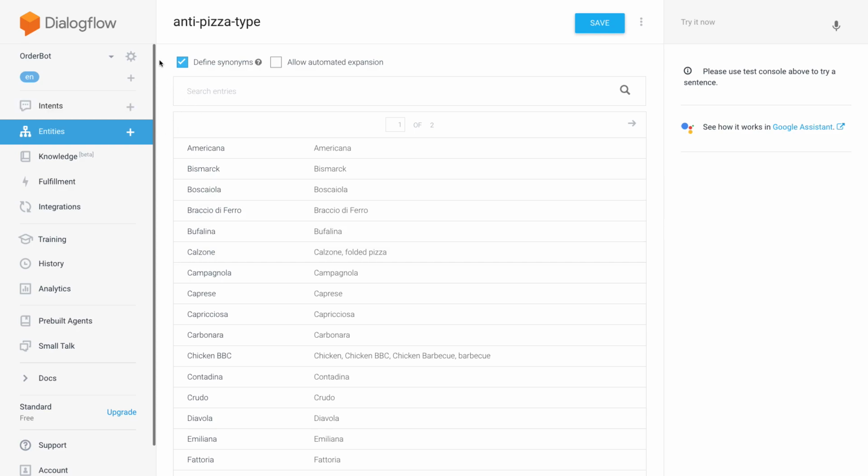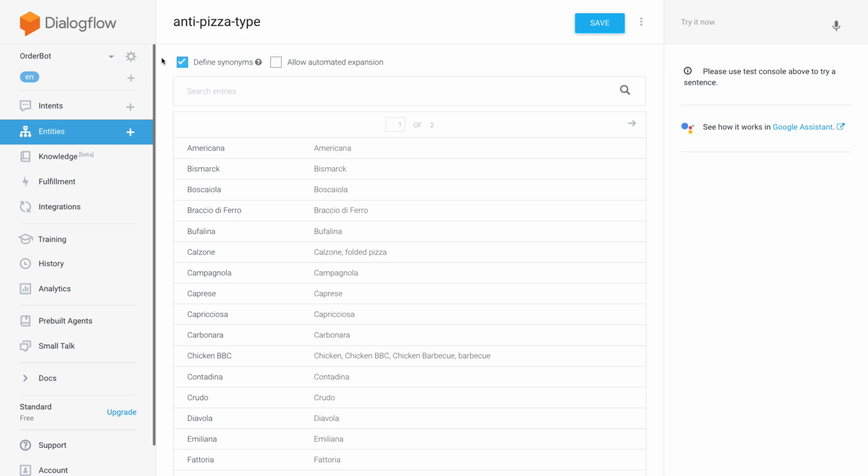In order to do that, the bot out of the box is not intelligent enough to understand when we want to order a pizza type that does not exist in our pizza type entity. So the way I solved this is I created another custom entity, which is all the pizza types that I'm aware of that we don't offer at the moment.